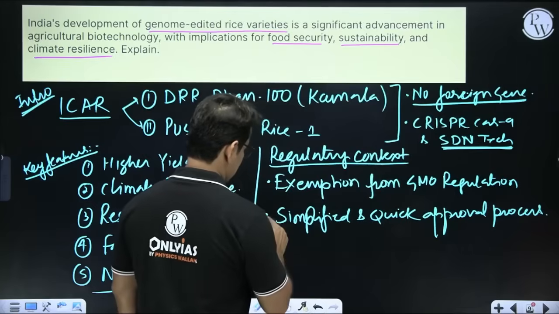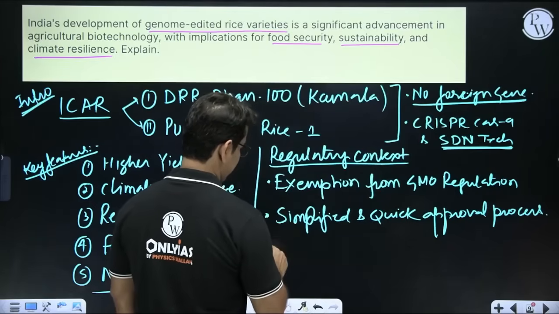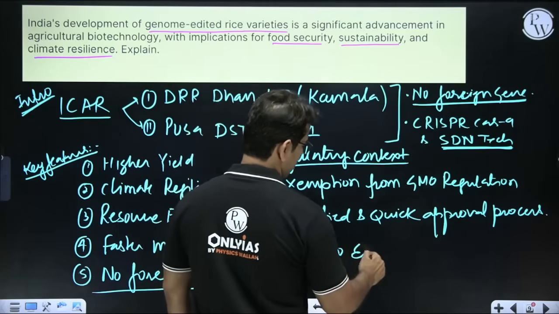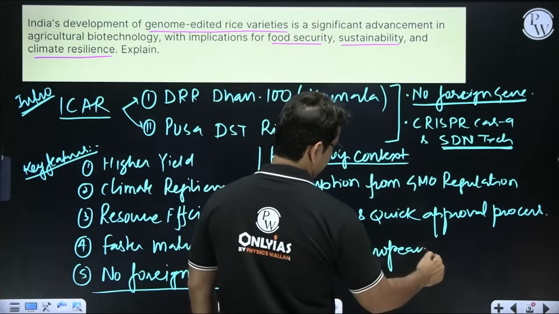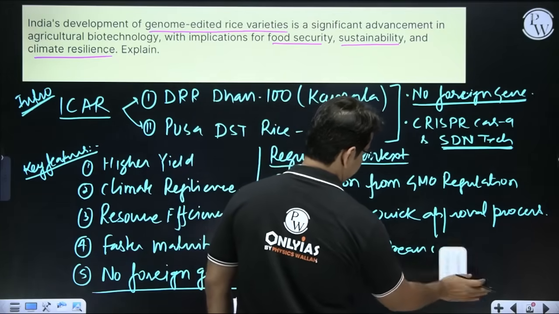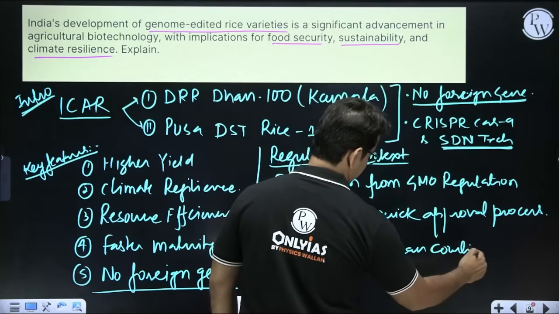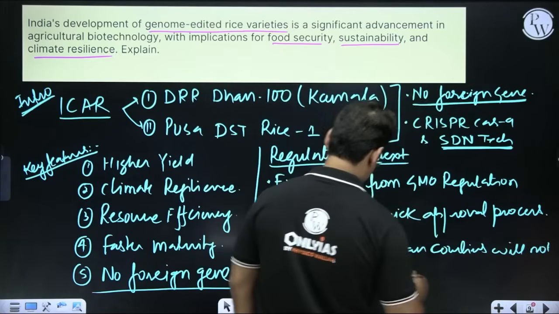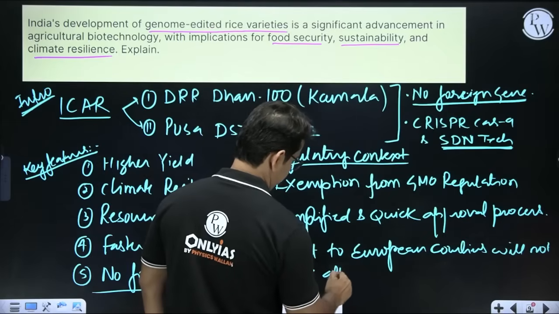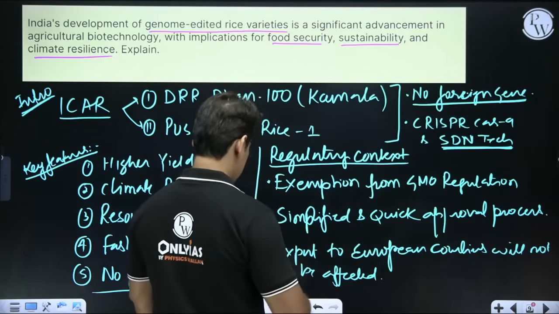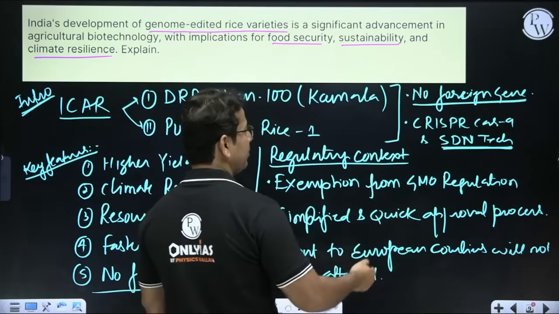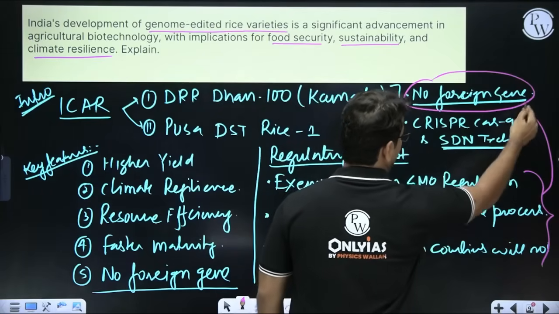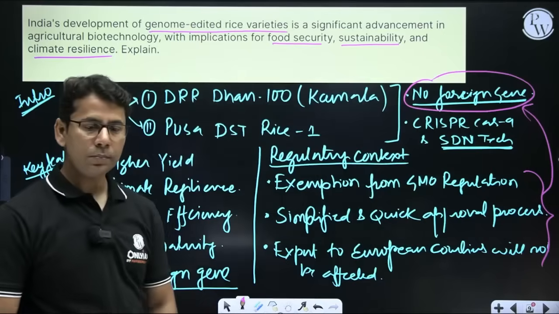And the third thing that we can write: export to European countries will not be affected. Why? So why, you know the answer. The why, because there is no foreign gene. So all these things are linked to this. Got it?